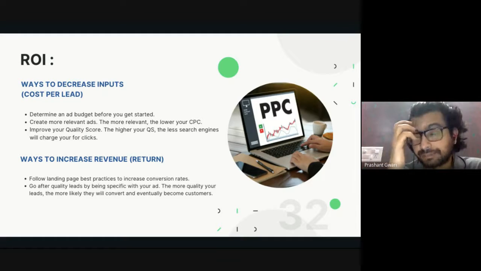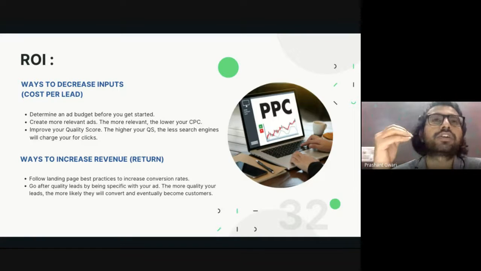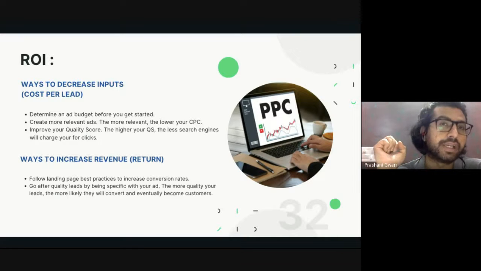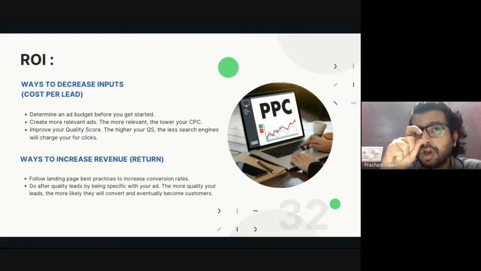Now, same thing. Generate 10 or 20 leads and your lead cost is 80 or 90 rupees. Now your lead cost is higher. So maybe you think, oh yeah, I'm getting a higher lead cost, that ad campaign is not going really well. But the 20 or 30 leads you generated by paying 80 rupees are quality leads. That's why we do retargeting, or we target a specific audience by choosing a specific keyword or specific interest.